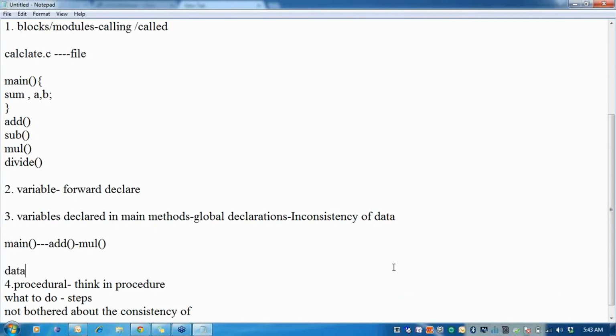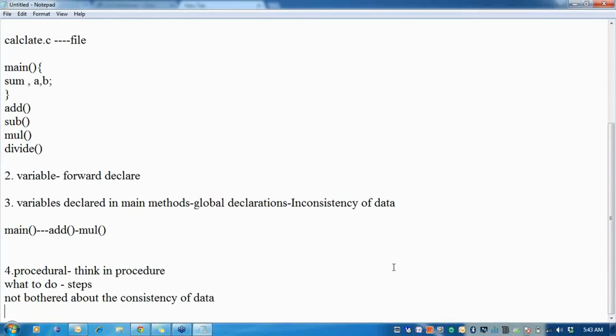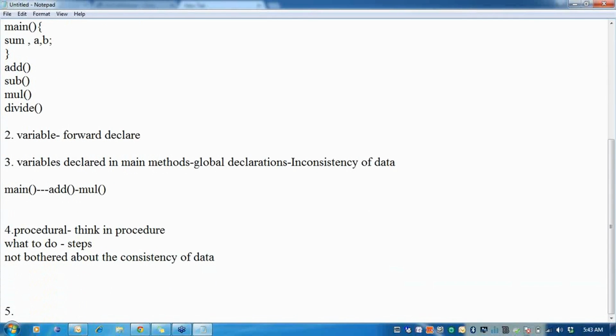Okay, I'm not at all bothered about the consistency of the data. This is one such major drawback of C, what I say here. So one of them is a global declaration. The other is we are not bothered about the consistency of the data.